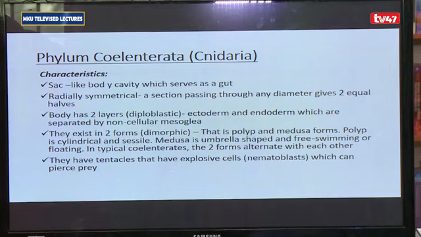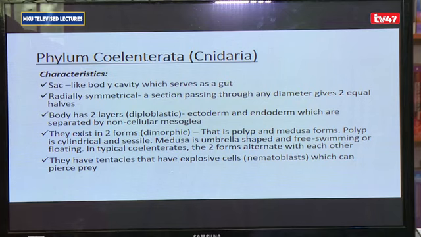And then you have the second phylum we shall look at. Phylum Coelenterata, or also referred to as Cnidaria. Characteristics of organisms in this phylum. 1, they have a sac-like body cavity, which also acts as the gut or digestive system. For them, they also have a body that has 2 layers of cells.